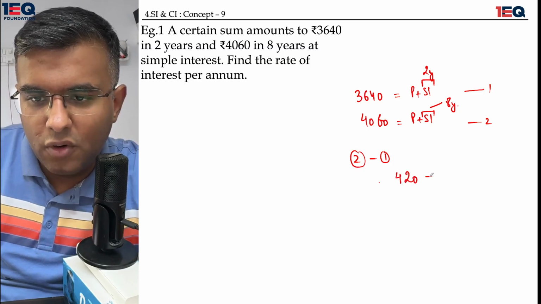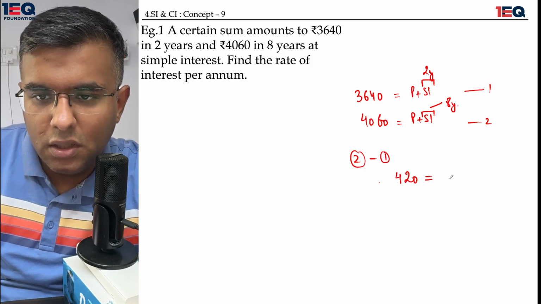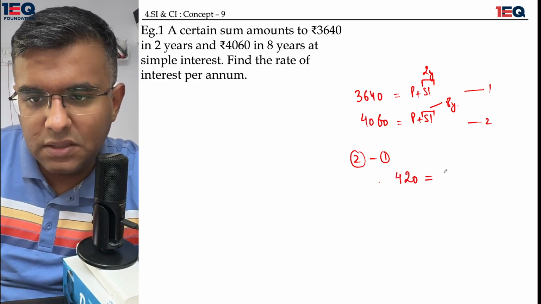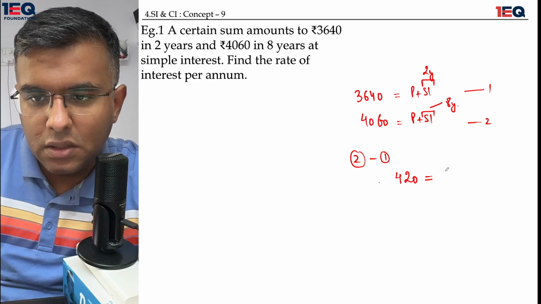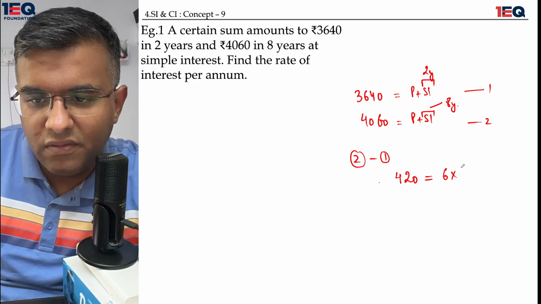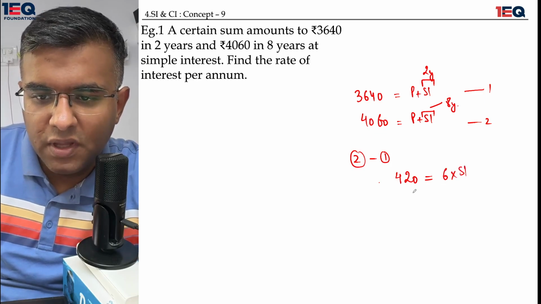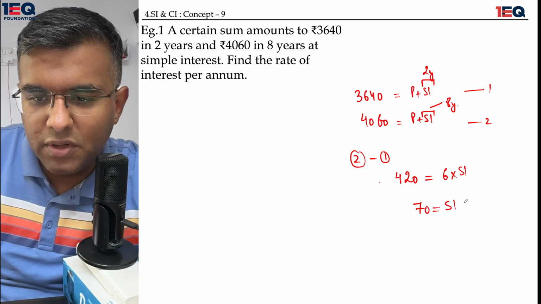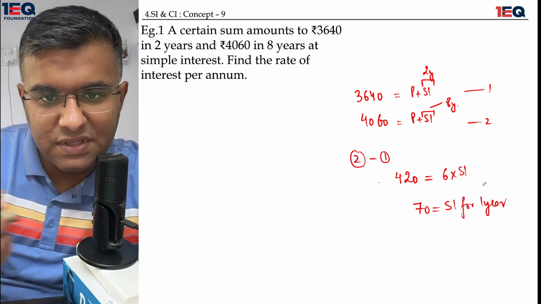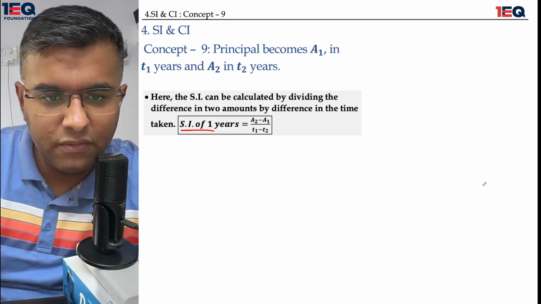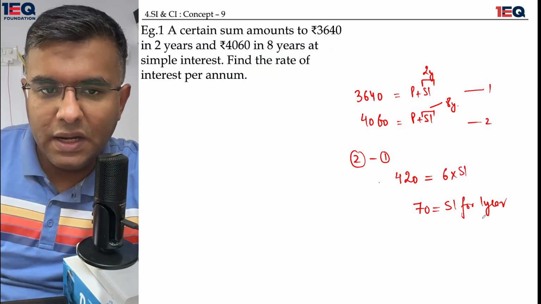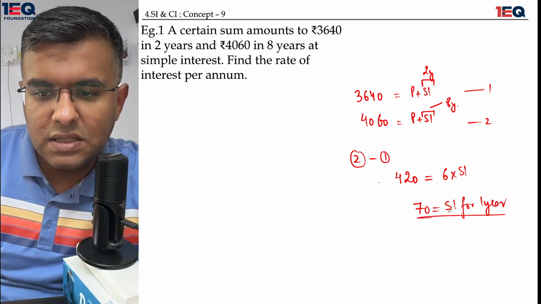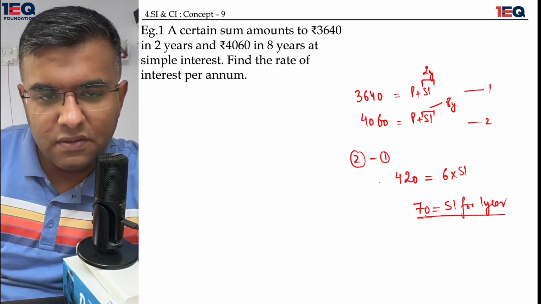You would get 420 being equal to, the P would get cancelled, 6 years of simple interest. If I divide that, I would get 70 as my simple interest for 1 year. I've used the same concept which I've talked about over here. Okay, so I get the SI as 70 rupees for 1 year.